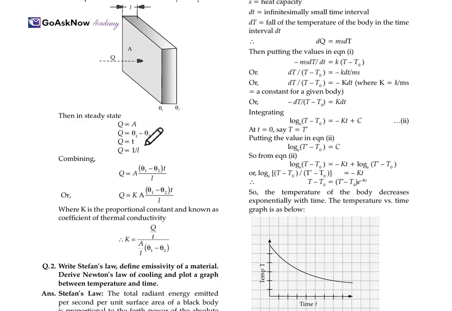Q is directly proportional to t, and Q is proportional to 1 upon L. When we combine these, we get Q equal to KA(θ1 minus θ2)t upon L, where K is a proportionality constant. Keeping K on one side, K is equal to Q by t times L upon A(θ1 minus θ2). So here we deduced the formula as well.